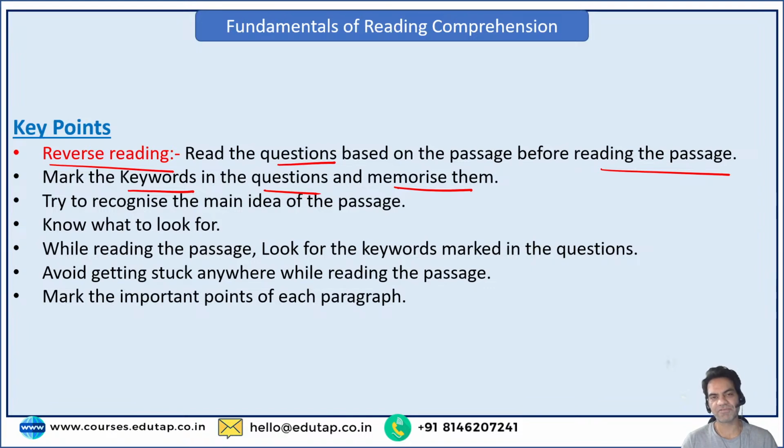So how to do that? You start reading the passage after reading the questions. You read ahead, and the moment you see one of your keywords, let's say in the second paragraph they talked about LPG reforms, you stop there, you slow down, and you mark it on your rough piece of paper as the answer for question number 1. You read it, put down important points, and that is your answer for question number 1. You move ahead, find the answer for question number 2, and put it there. You write the important points on the rough paper as you go along.